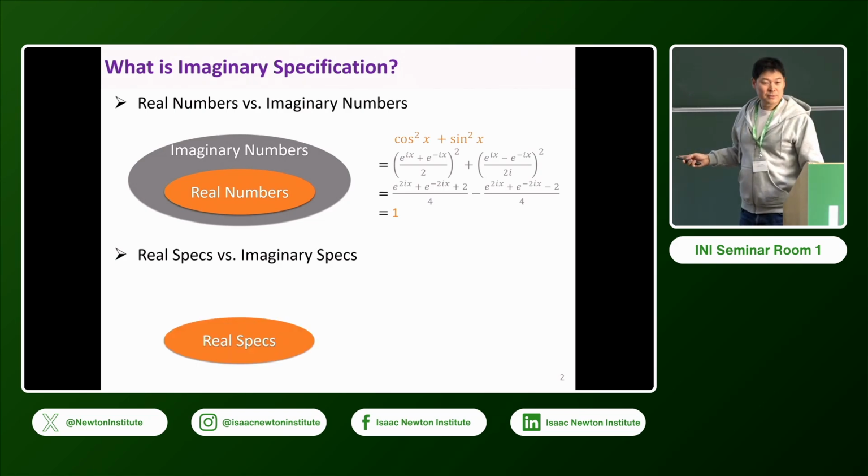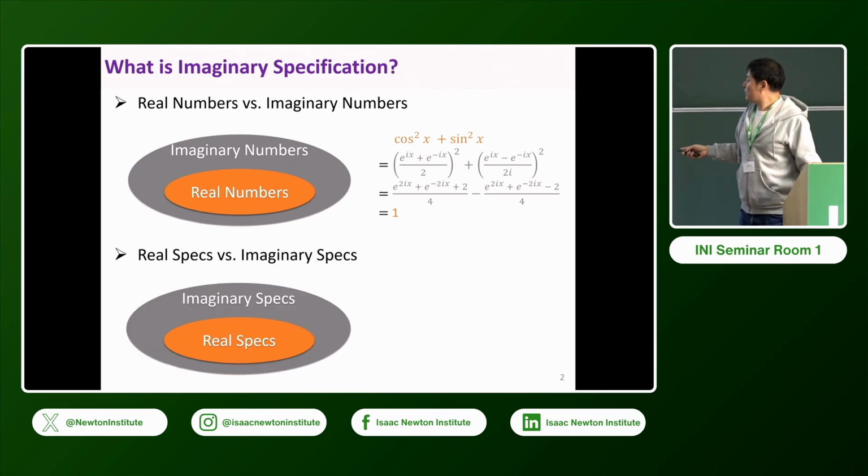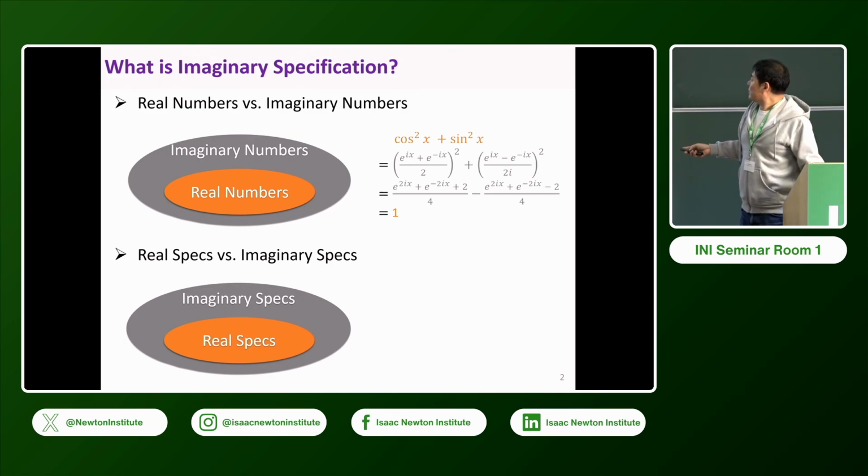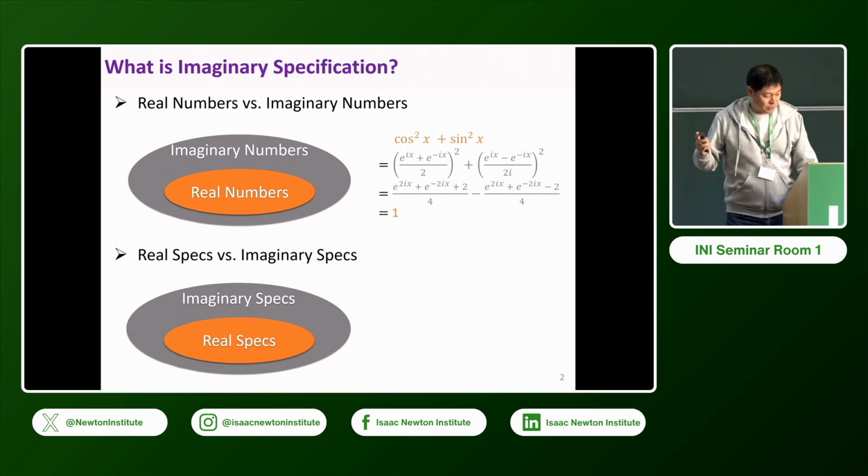So we have real specs. We will extend real specs into imaginary specs, and then we will do similar things. And then we will extend expressibility in real spec using imaginary spec.